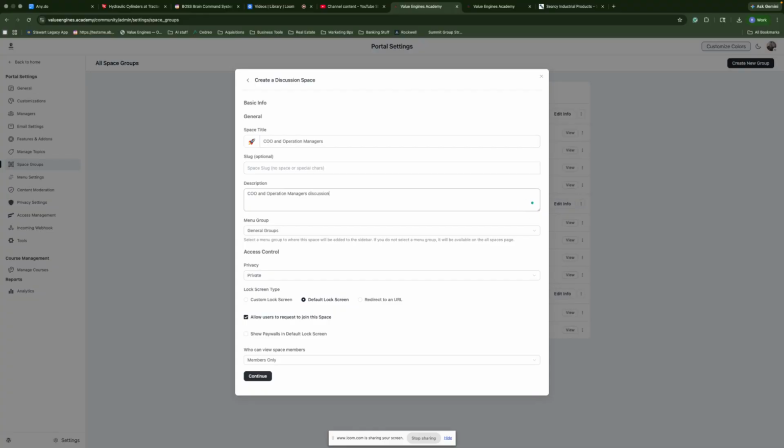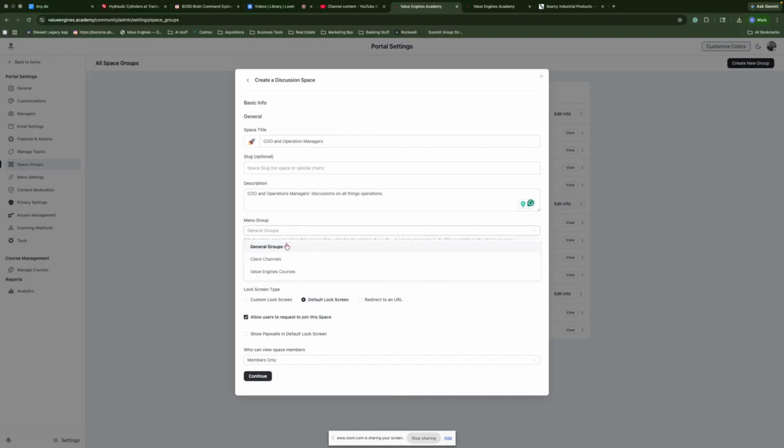Discussions on all things operations. All right. Lock screen type. Don't mess with that. This is where you can actually have custom lock screens, and please don't worry about that.